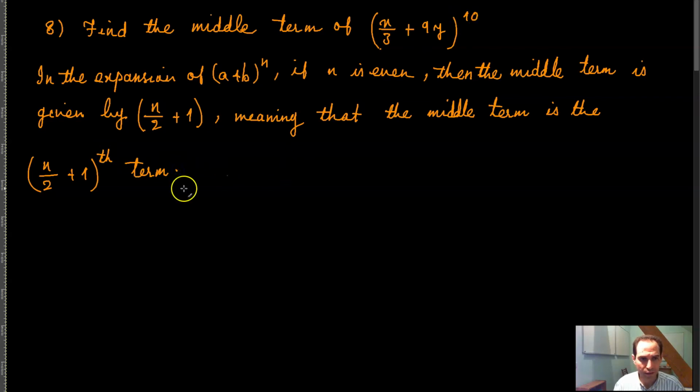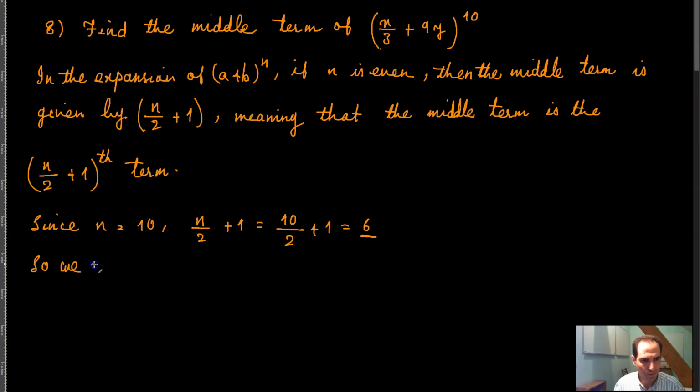Now, since n is equal to 10, n divided by 2 plus 1 is equal to 10 divided by 2 plus 1, which is 5 plus 1, equal to 6.